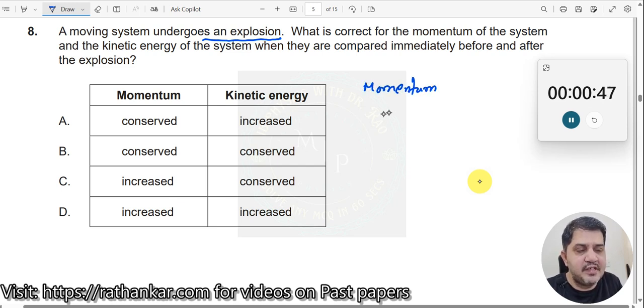Why? Because conservation of momentum is applicable. Momentum before explosion and momentum after explosion remains the same. So therefore, momentum is conserved. Momentum does not change. Okay, so therefore it is conserved over here. So these two are incorrect.